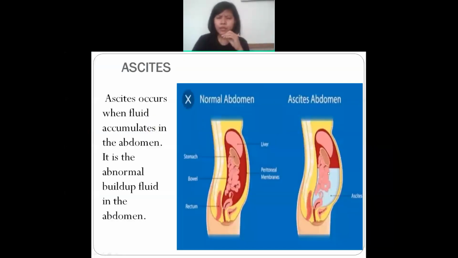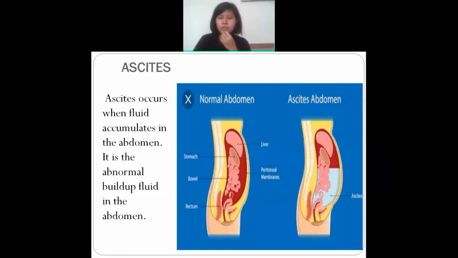What is ascites? Ascites means accumulation of fluid in the abdomen. This is the abdomen, and inside this abdomen, what will you find? You will find some fluid, a watery substance.